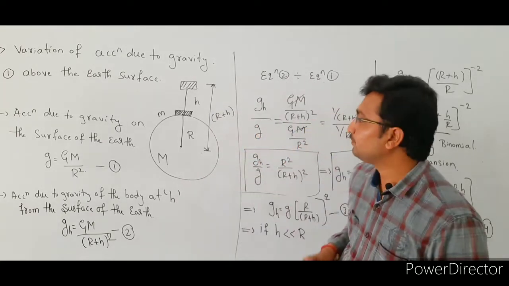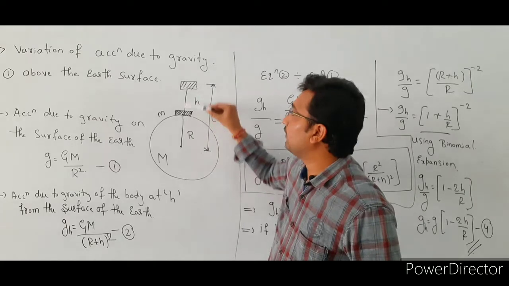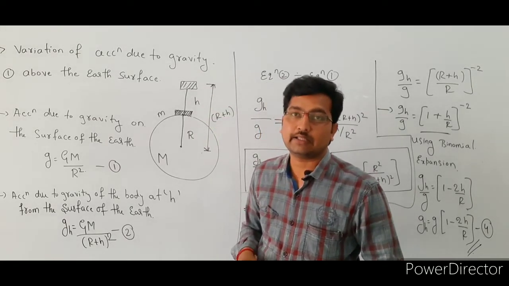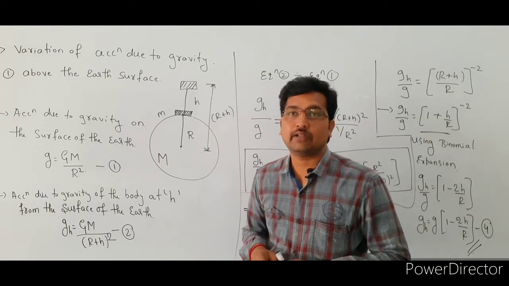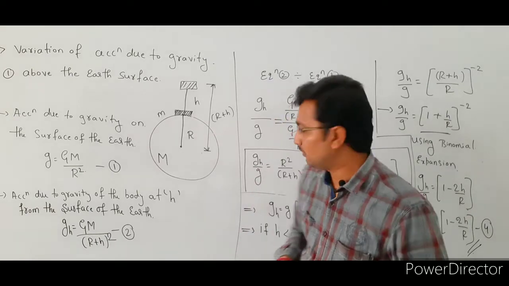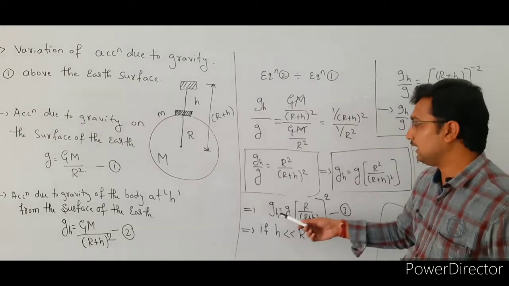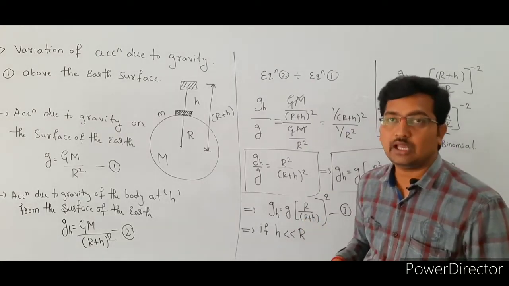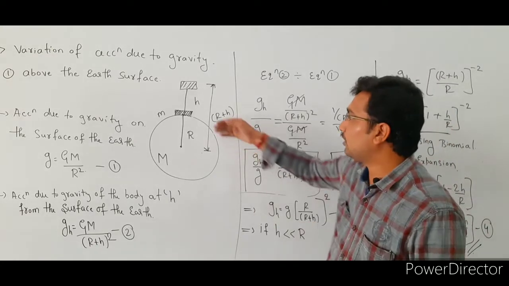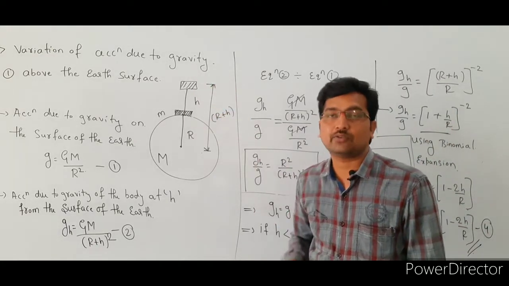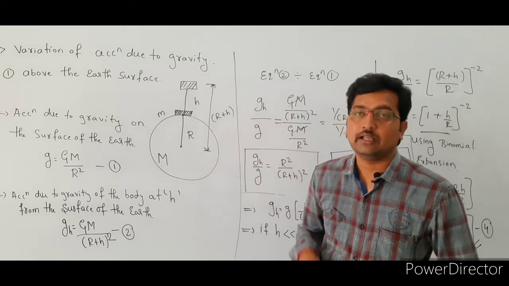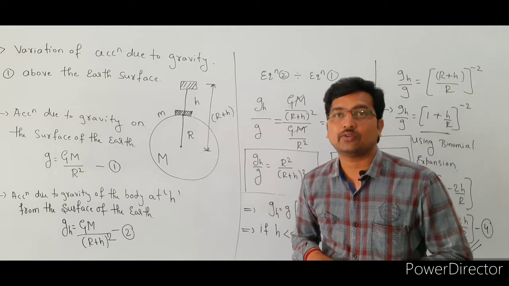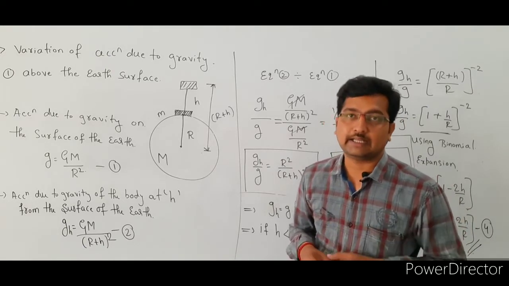And one more thing here. When the body is moving away from the earth's surface, the acceleration due to gravity goes on decreasing, because the acceleration due to gravity is inversely proportional to R plus h. It means if the body is moving in the upward direction, the acceleration due to gravity decreases, or if the body is moving away from the surface of the earth, then the acceleration due to gravity on this body goes on decreasing.